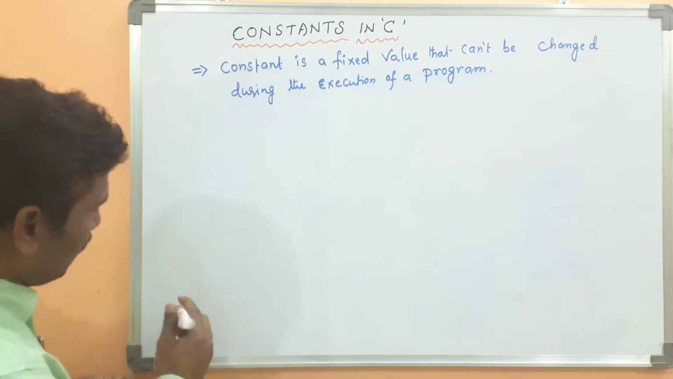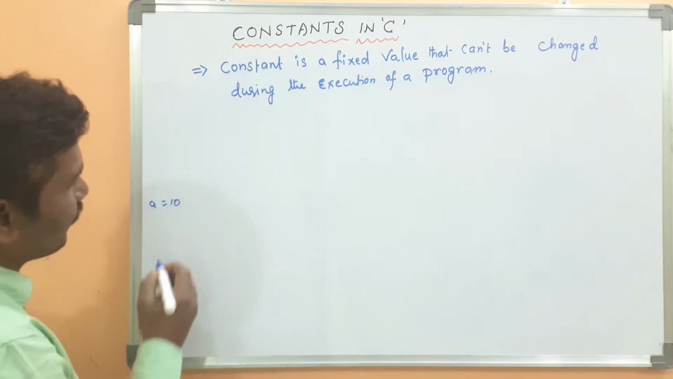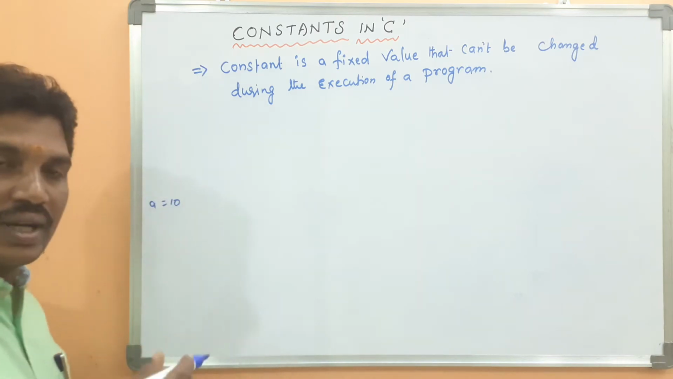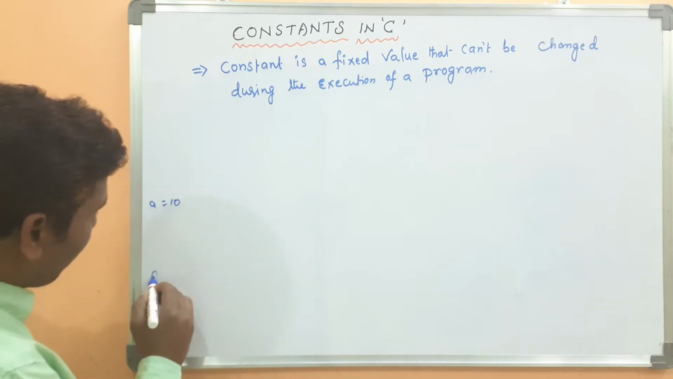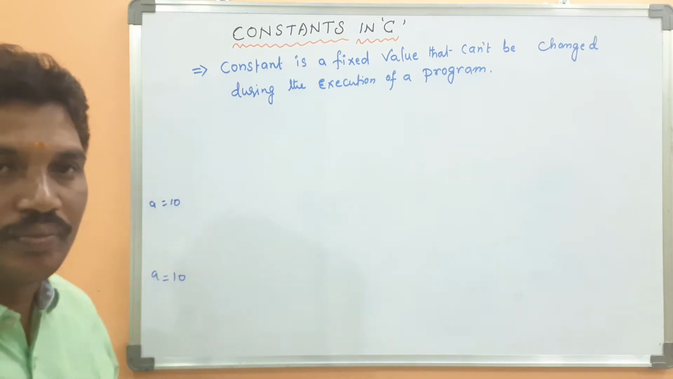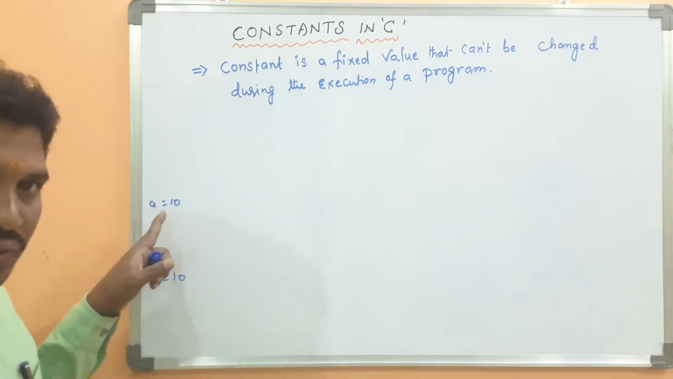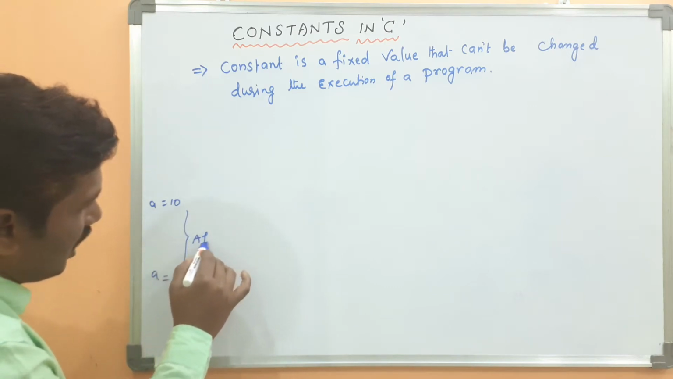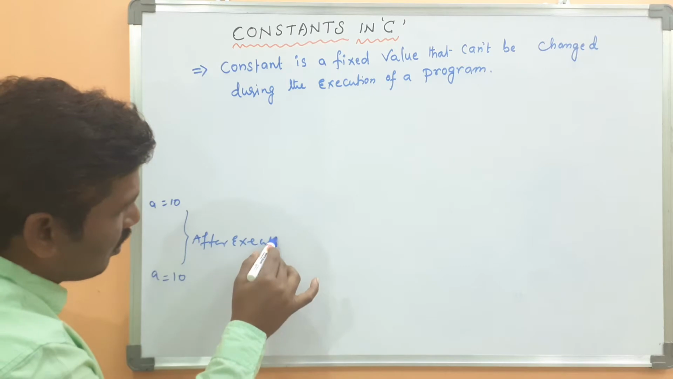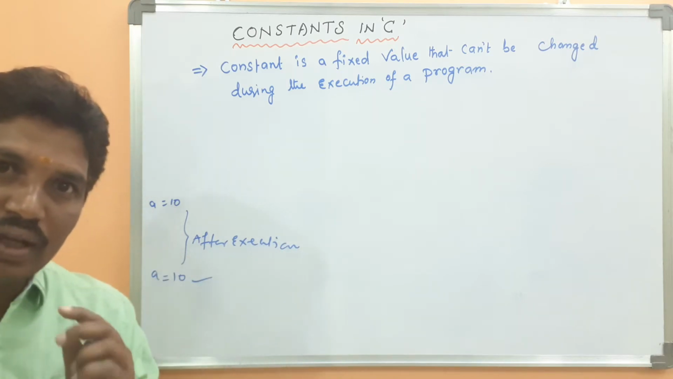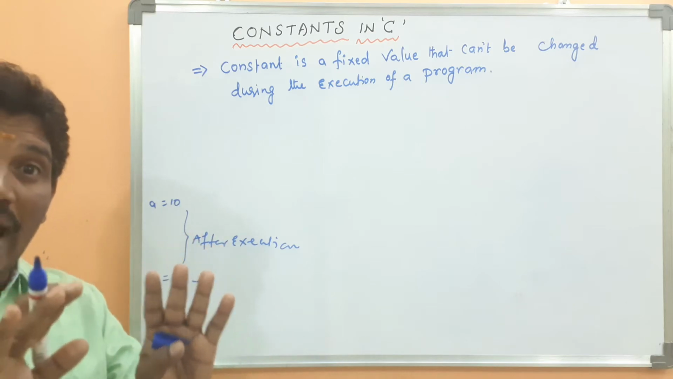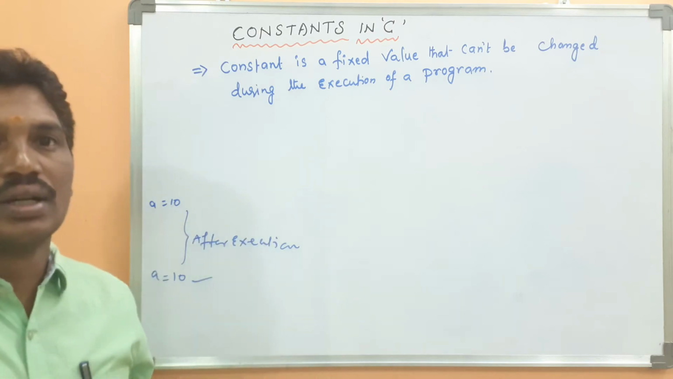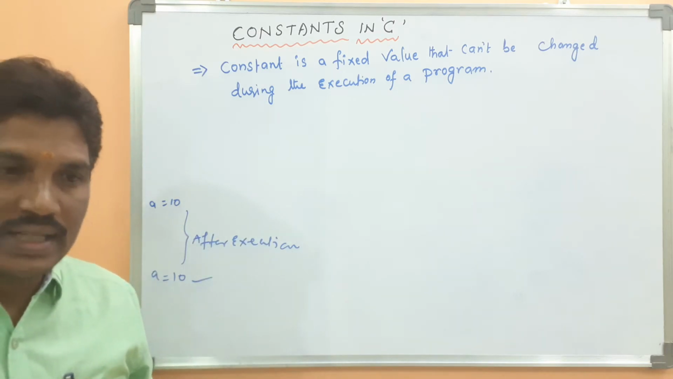For example, here the value of a is 10, a constant value. When your program is executed, after execution of the program, what does the value of a become? 10 only. Because initially, before the execution of the program, the value of a is 10. After execution, what is the value of a? The value remains the same. That value can't be changed during the execution of a program. That concept is called constant. Hope it is clear.